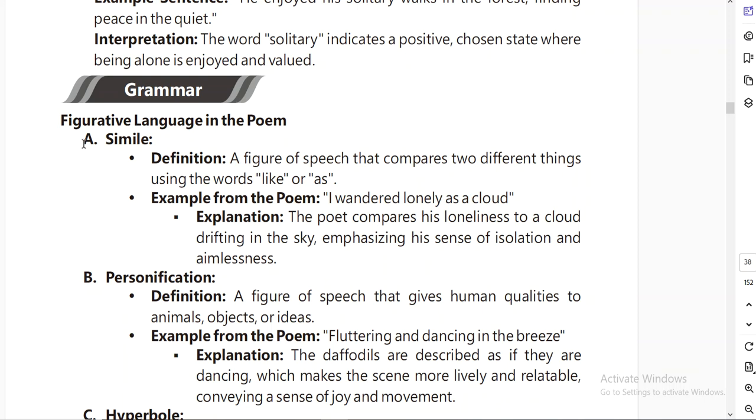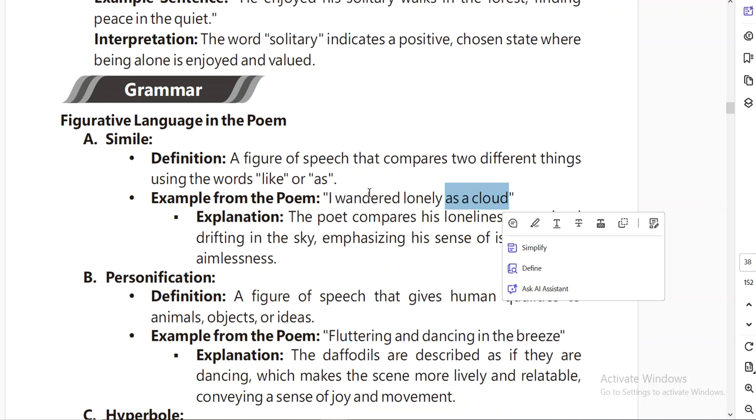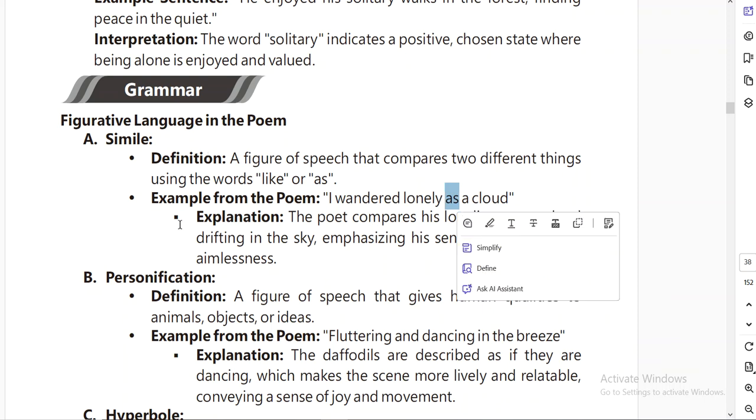So the very first one is simile. I have already told you many times in my previous videos about simile, but again today I will tell you, simile is to make a comparison between two unlike things, but with the help of the word like or as. Okay, a figure of speech that compares two different things using the words like or as. Example from the poem: I wandered lonely as a cloud. He was wandering lonely as a cloud, means he was comparing himself with the cloud, and this comparison is made with the word as, so it is a simile.